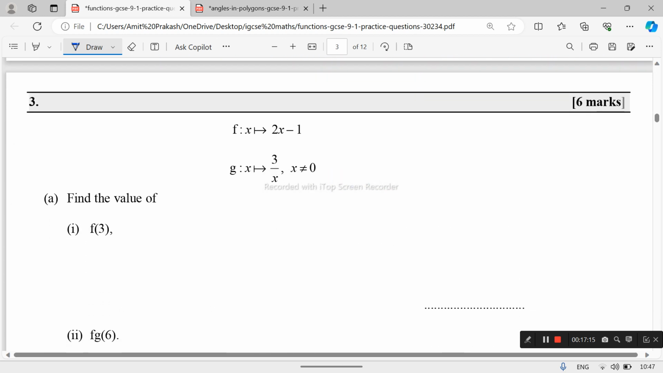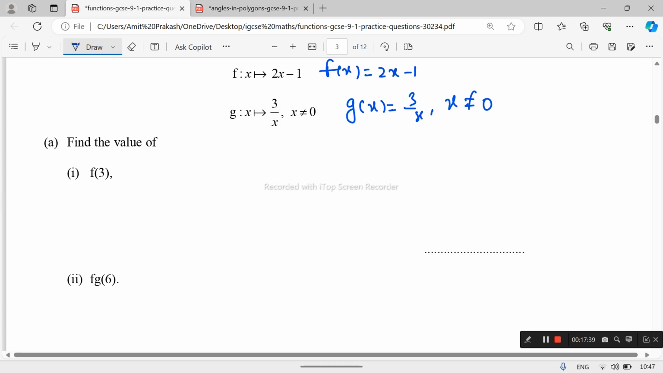Again, we have the third problem. This can also be written as, don't be confused with this notation, f x goes to 2x minus 1, and this defines g x equals 3 upon x, and x can never be 0. Why can x never be 0? Since if the denominator becomes 0, this function will be undefined. So we have to find f of 3.